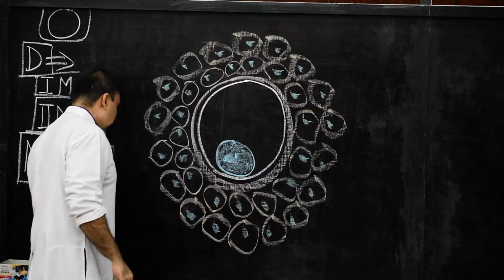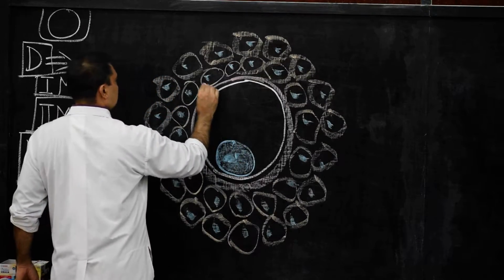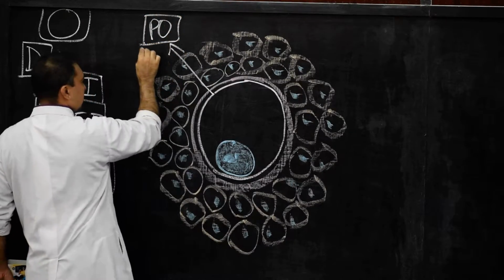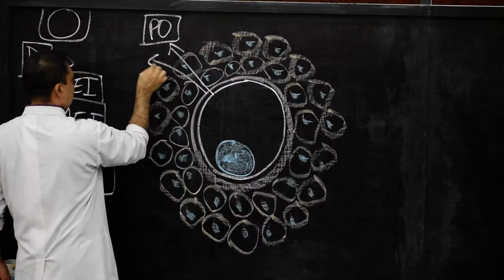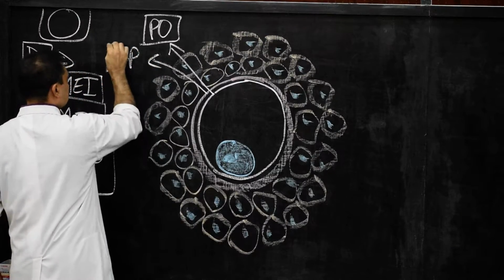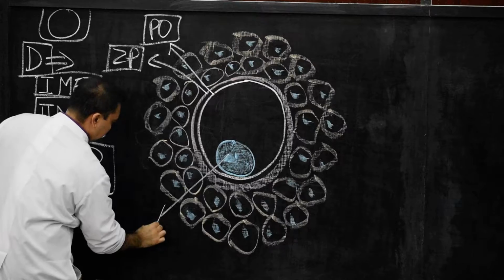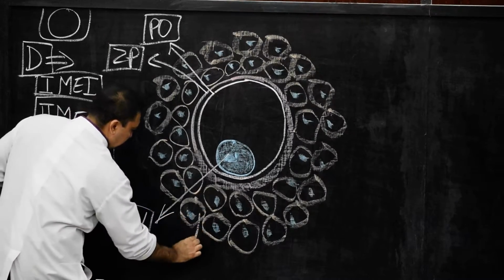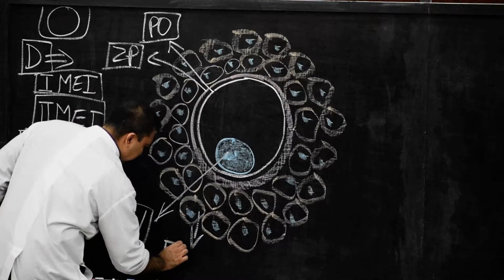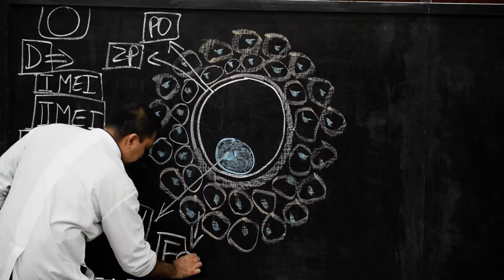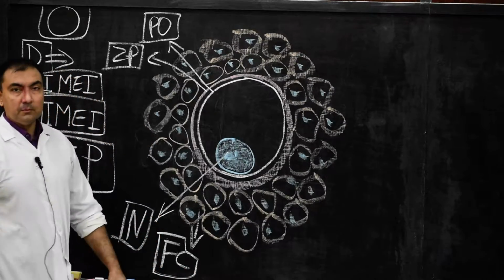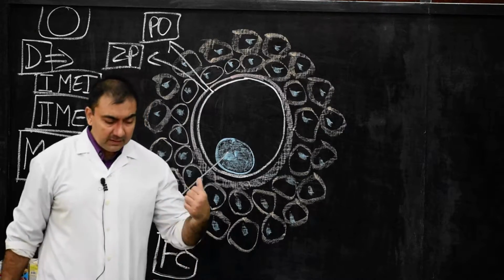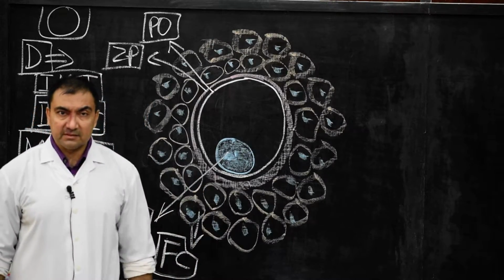Now you have to mark: this is the primary oocyte cell membrane, this is the zona pellucida, this is the nucleus of the primary oocyte, and these are the follicular cells that have multiplied into various layers. This is the second diagram in the entire process of oogenesis.